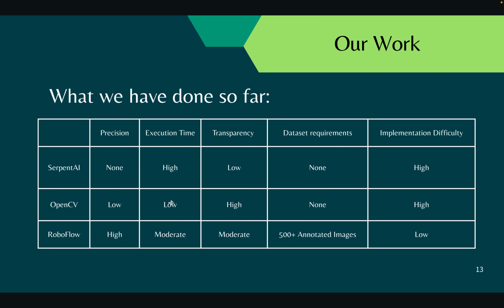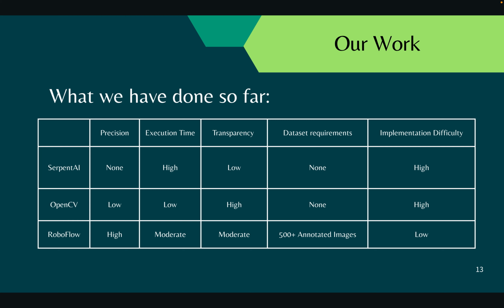To summarize what we've done so far, we tried Serpent AI, OpenCV, and RoboFlow. We failed to classify anything in Serpent AI, therefore its precision is none. Because we use algorithms in OpenCV and Serpent AI to identify stations, we do not require any data sets for these two methods, but we needed 500 plus annotated images for RoboFlow.